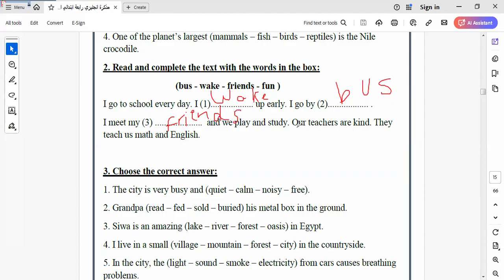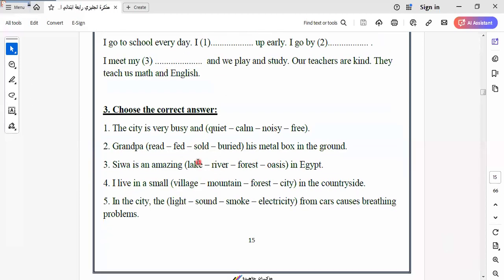And we play, study. Our teachers are kind. They teach us math and English. Let's go to another picture here. Here we say, the city is very busy and what? Busy and, as we know, busy and noisy. Grandpa built his metal books.